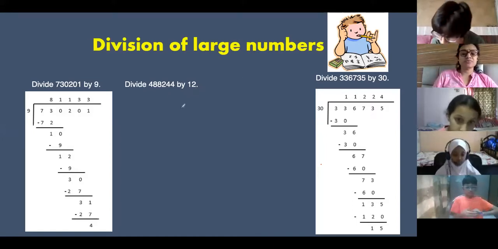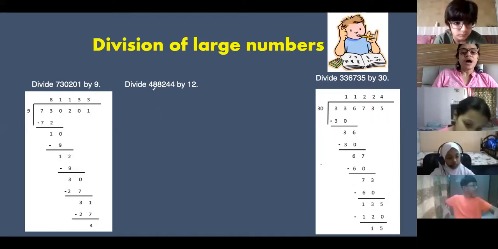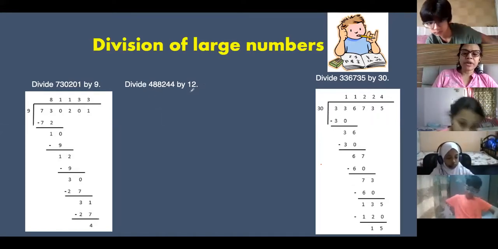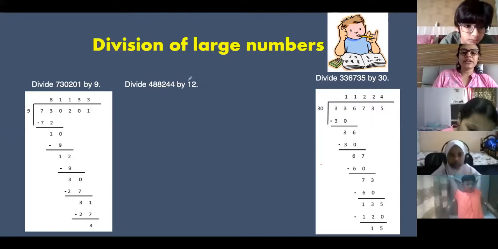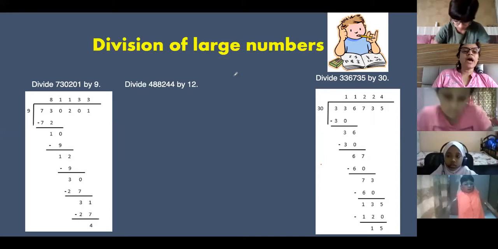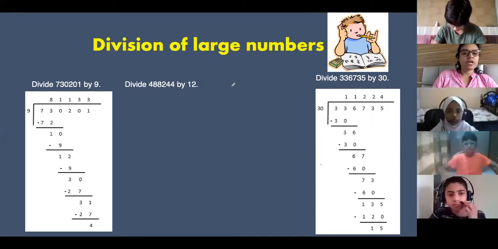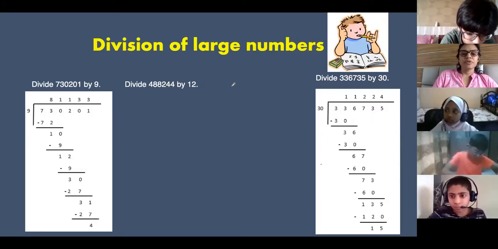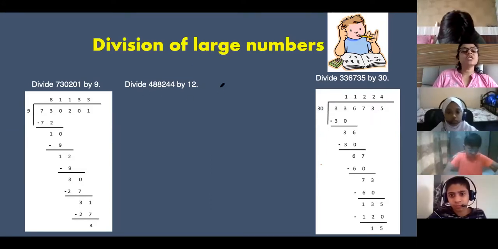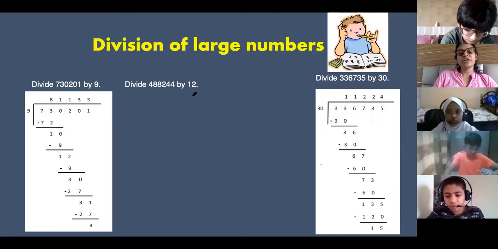Ibrahim, please wait. Listen. How will you check? First, you will multiply 12 with the quotient you have got. So multiply the quotient and this 12, and then you will add the remainder. Do this and see whether you have got the correct answer. First, check it yourself whether you are getting it correctly or not.